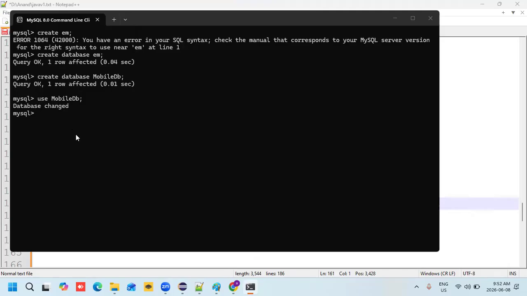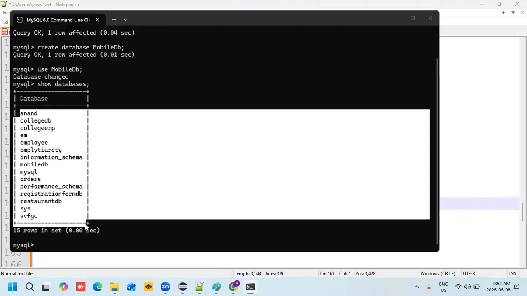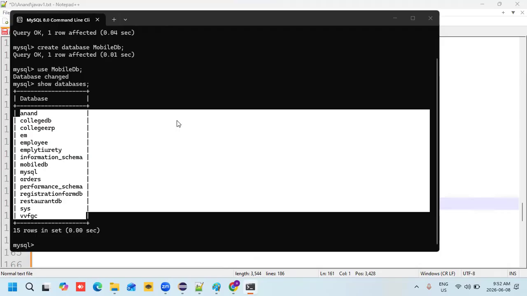Otherwise, I might have different databases, so let's see how many databases: show databases. These are all my databases: Anand, College DB, College Express, Employee Security, information schema, mobile DB, MySQL. This is mobile DB, just now created. These all are my previous databases: performance schema, registration example, restaurant DB, and so on. These all are my 15 databases available in my data warehouse.